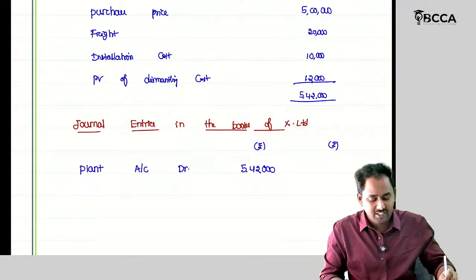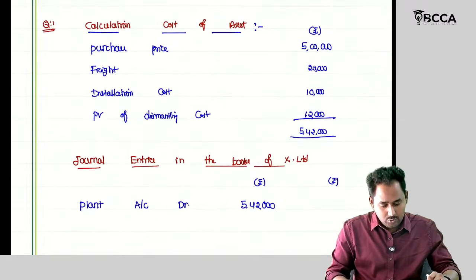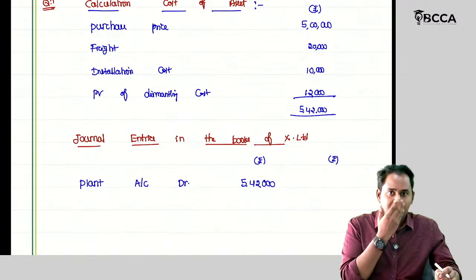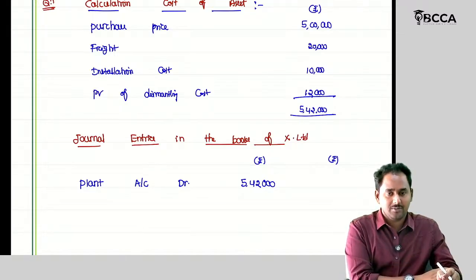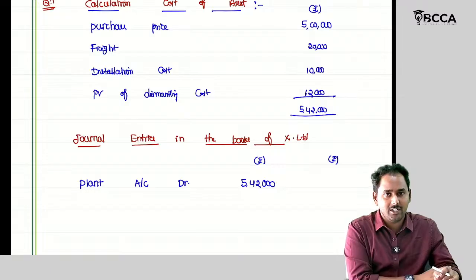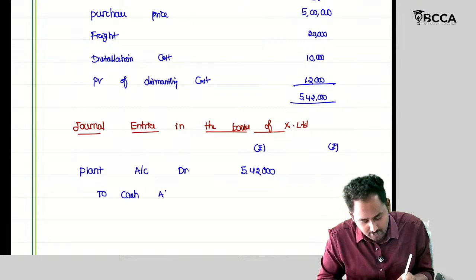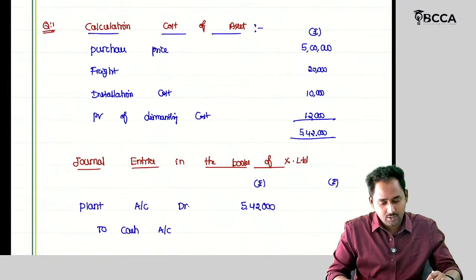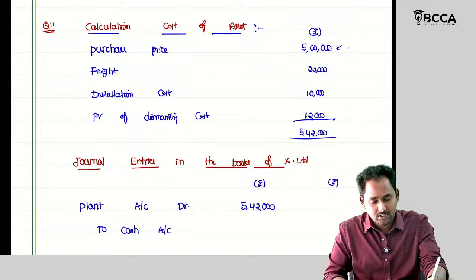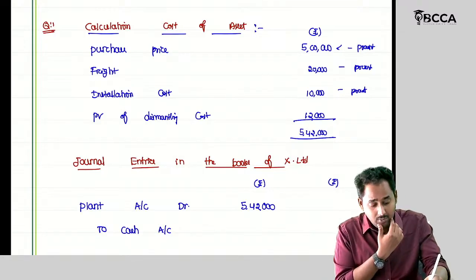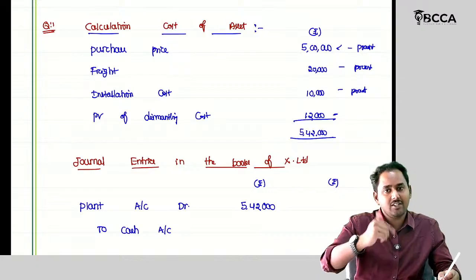So how did we pay this 5,42,000? This 5,42,000 means total cash outflows. Out of this, there are present cash flows and future cash flows. Future cash flows we are not going to incur today, right? So how much cash? With respect to this purchase price, this is today's cash flow, right? So this is a present cash flow. Freight is also a present cash flow. Installation is also a present cash flow. But am I paying this 12,000 today? I will pay it in the future.